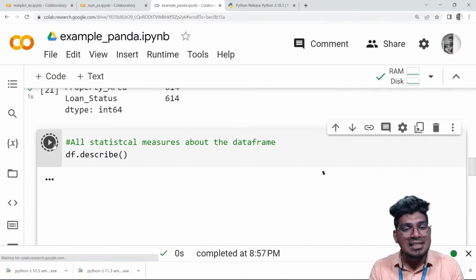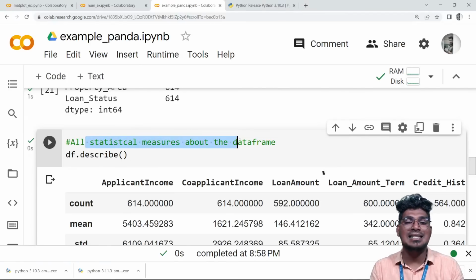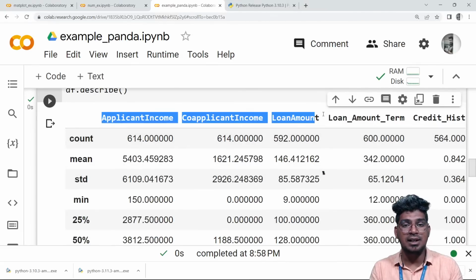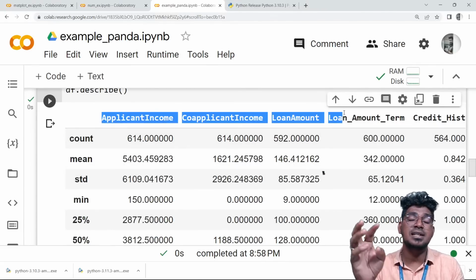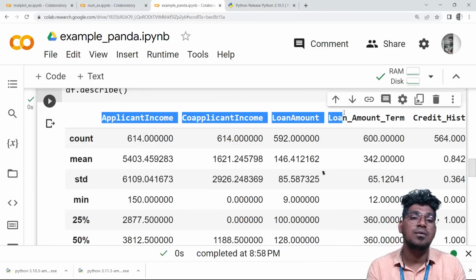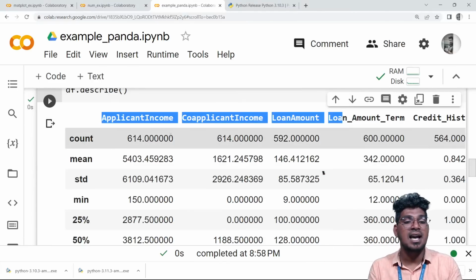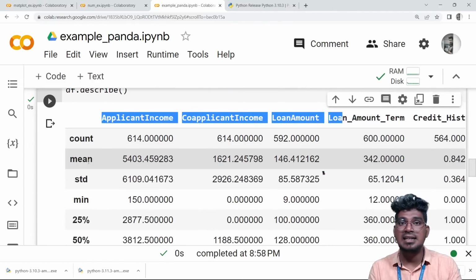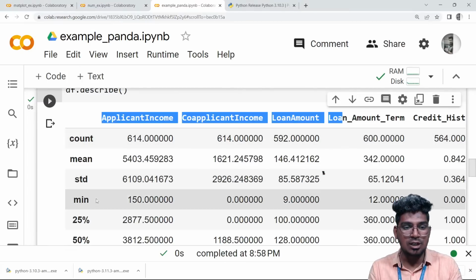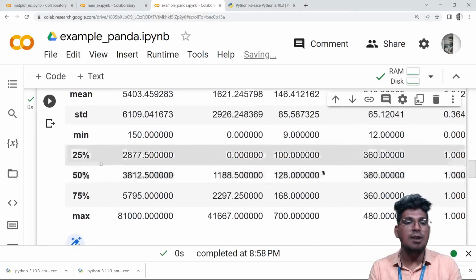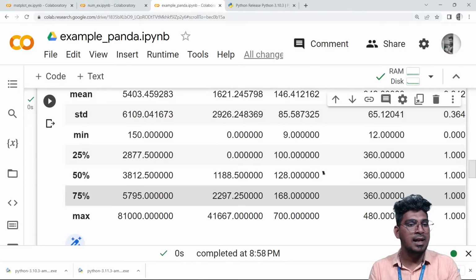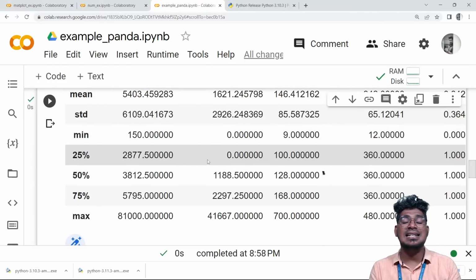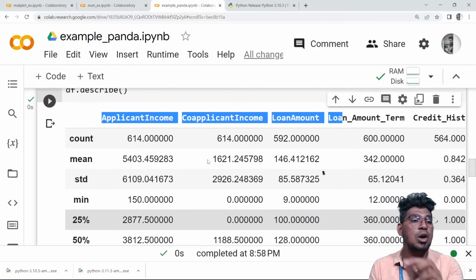And after that, dot describe will help to display all the statistical measures about that particular data frame. Try to understand one thing: only if the column is integer or float does it display the statistical measurements. For example, count, mean that is average, standard deviation of the column, minimum value, 25 percentile, 50 percentile, 75 percentile, and maximum value. These are displayed for each and every column that is float or integer.